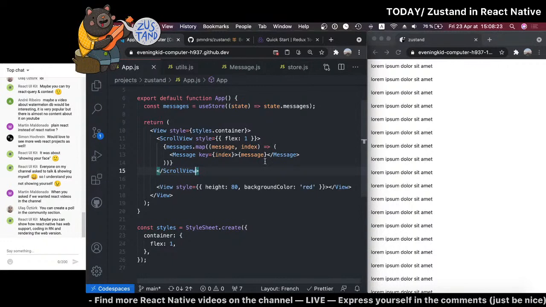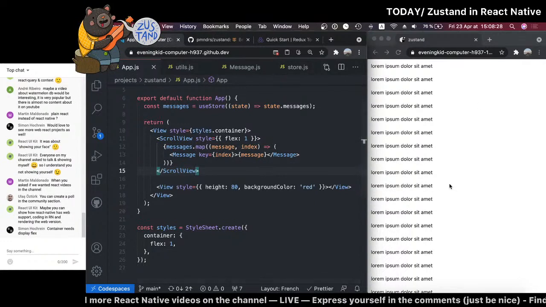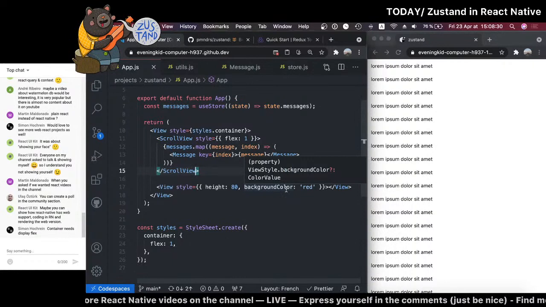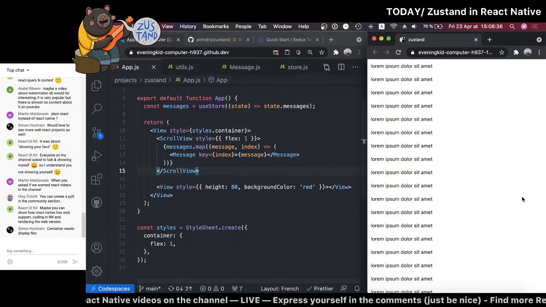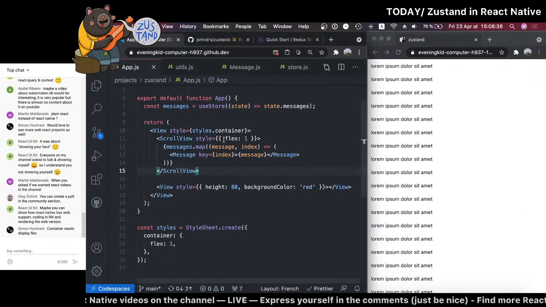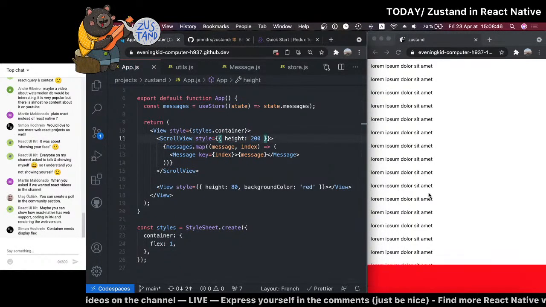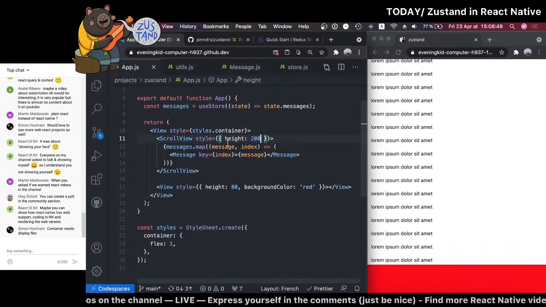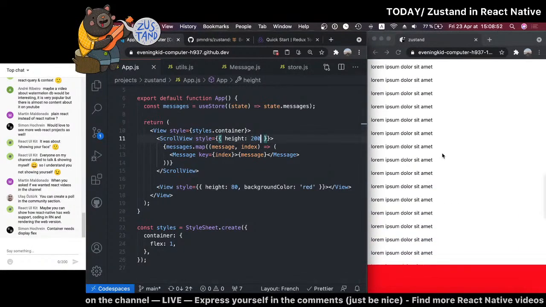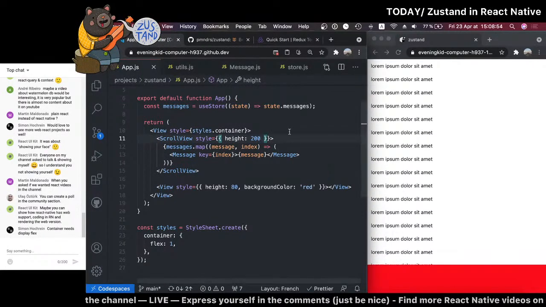Maybe you can show how React Native has web support, coding in React Native and rendering the web version. Yes, and actually just now what I tried doesn't work, so that's a good showcase of React Native Web. Okay, I'm being really mean. I wonder why. Maybe it's because I didn't set a fixed height. Let's just go with something like 200 and see. Okay, so if you set 200, it works. That's the beauty of coding, when you have no clue why it's working.